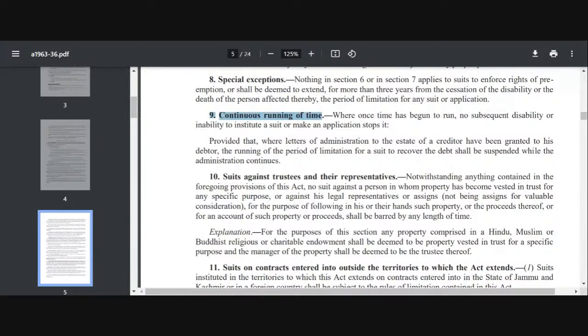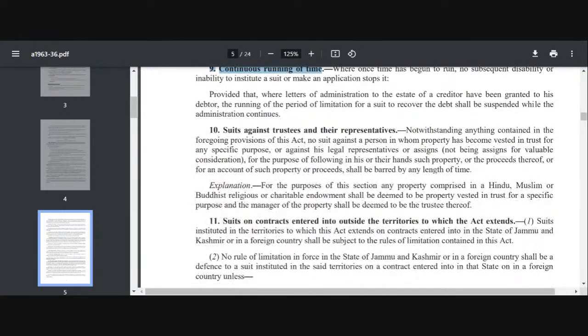So will it be barred by limitation? Will the suit be barred by limitation? Section 10 says no. Section 10 says no. Notwithstanding anything contained in this section, no suit against a person on whom the property has been vested in trust for any specific purpose, or against his legal representative or assignees, for the purposes of following in his or their hands such property or the proceeds thereof, shall be barred by any length of time.